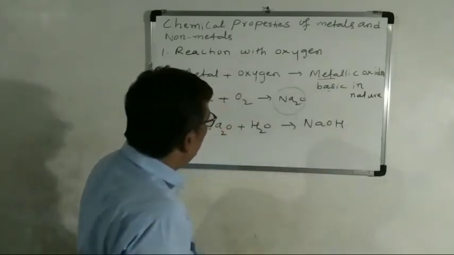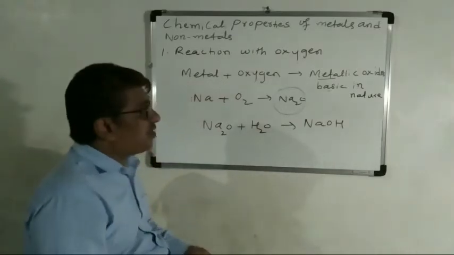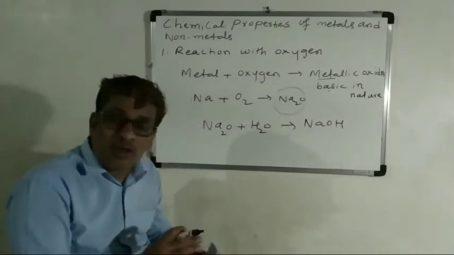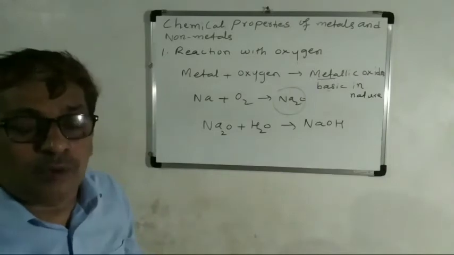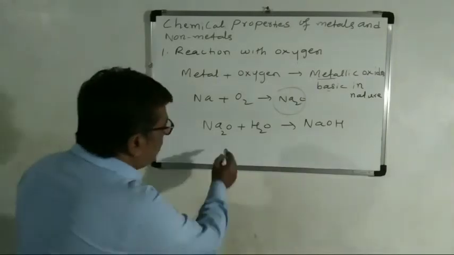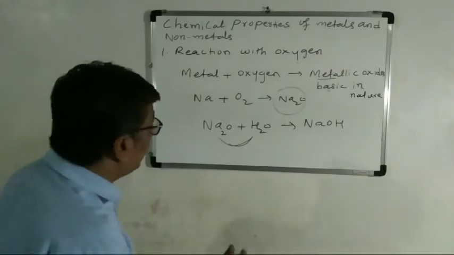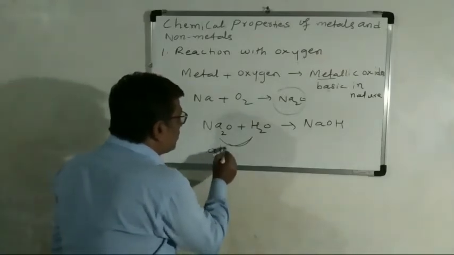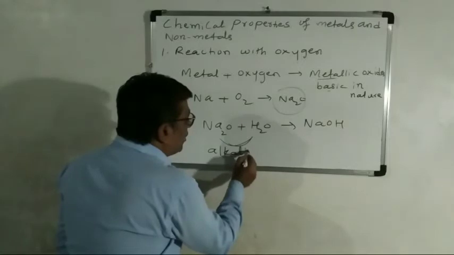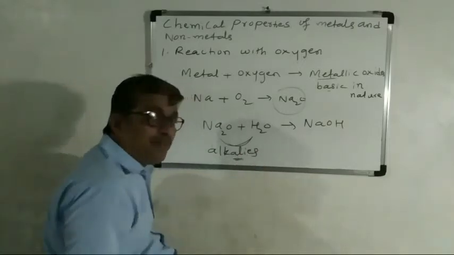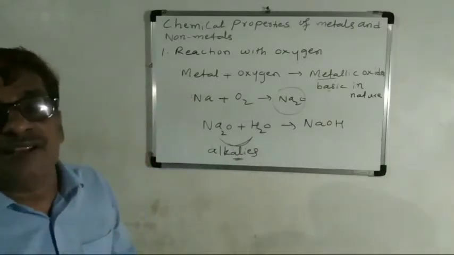Not all metal oxides are soluble in water. Only a few oxides are soluble in water. They are called alkalis. These alkalis are basic in nature.